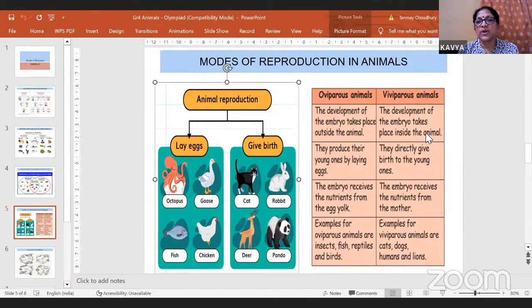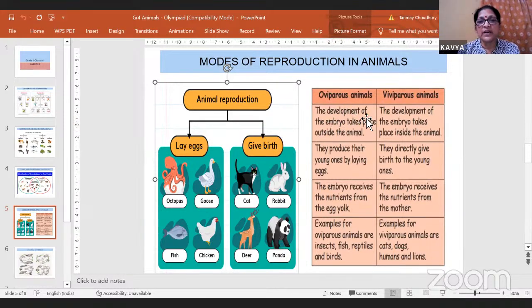So I've got this written here. Oviparous animals lay eggs, and viviparous animals... see here the word embryo is written. Embryo means the young one of any animal. Whether it is human beings or birds, animals, the young one is known as embryo or larva. Embryo when it is inside the body, and larva when it is hatched out of the egg.